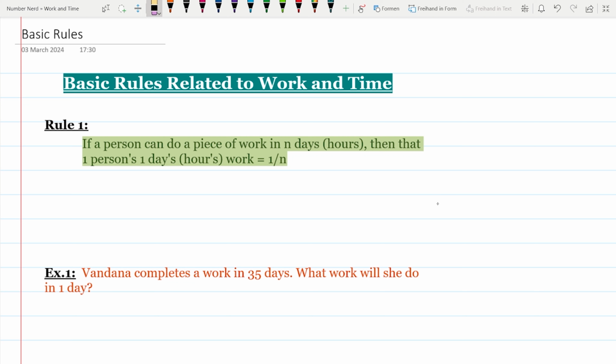In the previous video, we discussed some important relations between work, time and the number of persons required to complete the work. In this video, we are going to discuss the basic rules related to work and time.